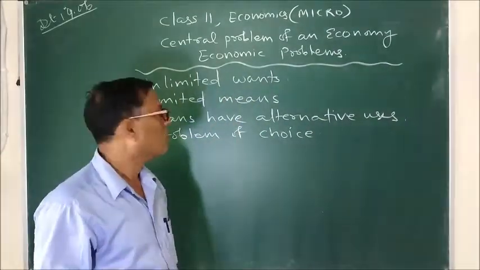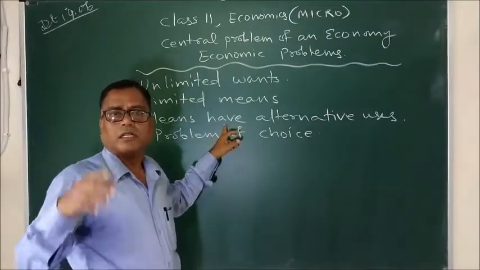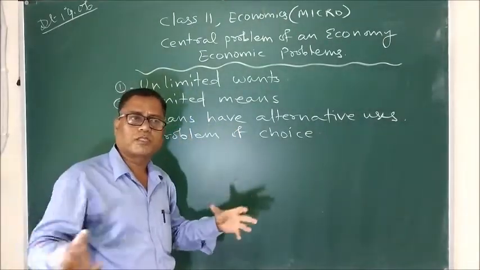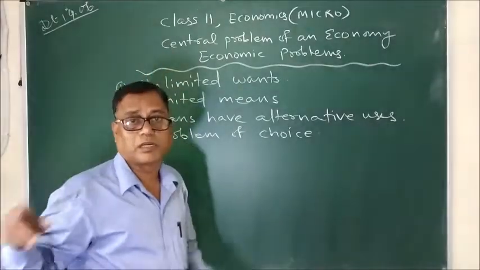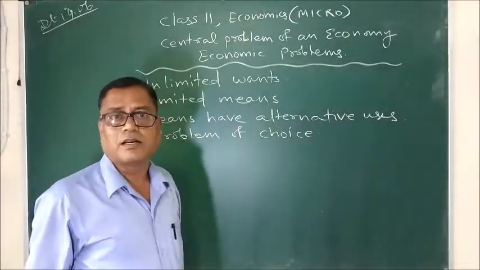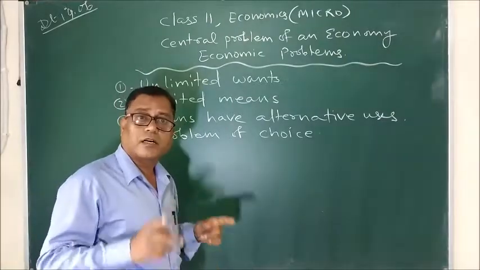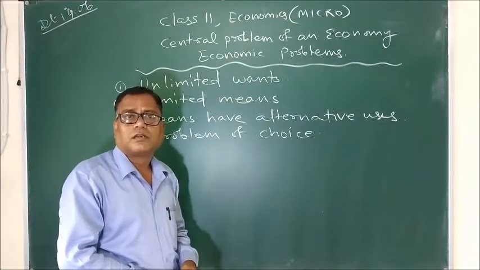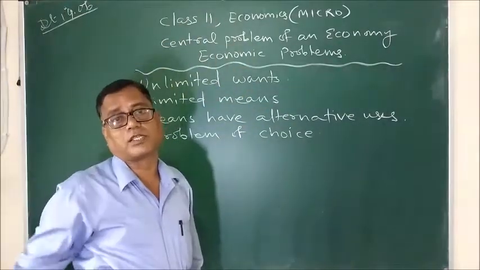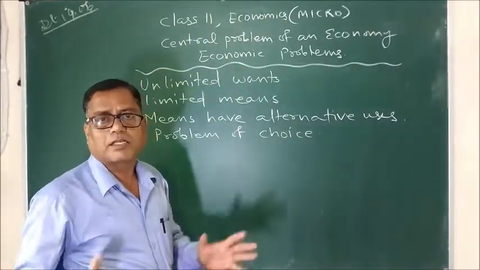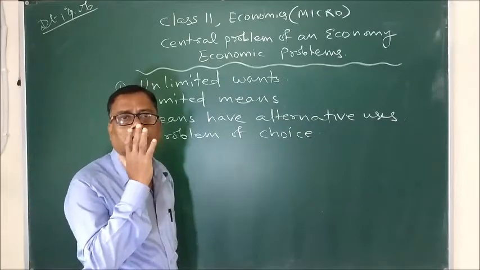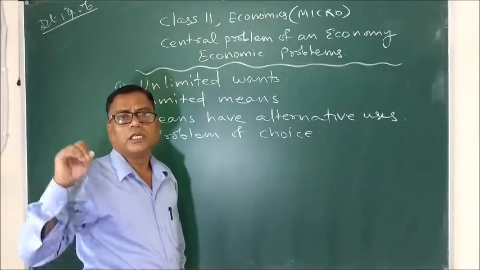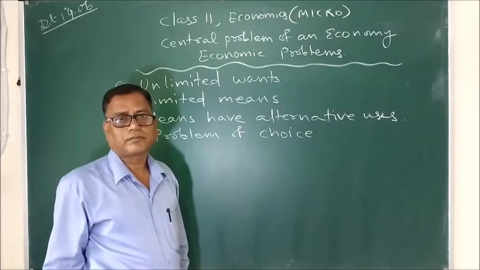In this way, we can conclude that the resources that we have, we can put in different uses. But always remember that we cannot put that limited resources in all the uses at the same time. If, for example, we are opting for use 1, then we have to forget or ignore use 2 and use 3.